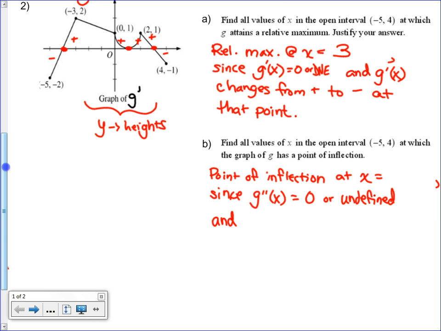And what else has to be true? It has to be a possible, but it's only an actual when concavity changes. Concavity changes of F or the sign changes of G double prime. So I could say, in this example, G double prime changes signs at these points.